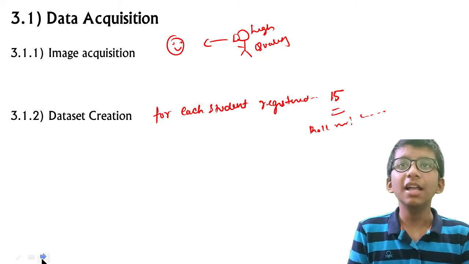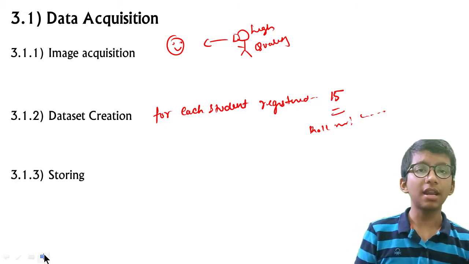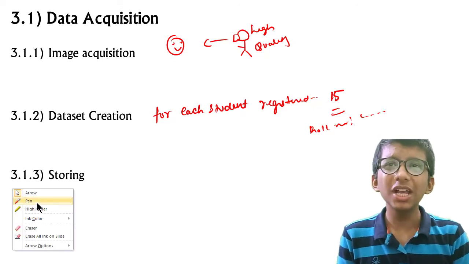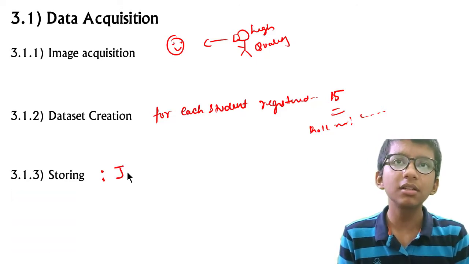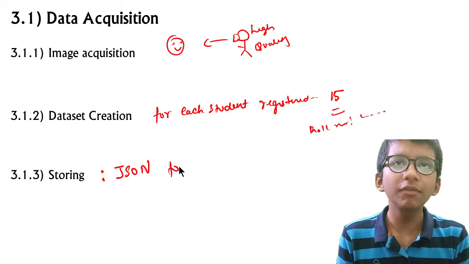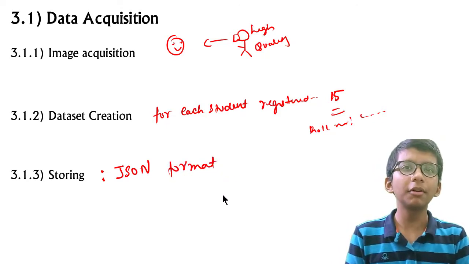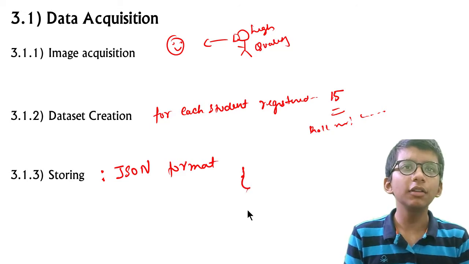Then we have storing the data. The research paper states that they store the data in JSON format, which is a JavaScript format, and you will often see it in curly braces.